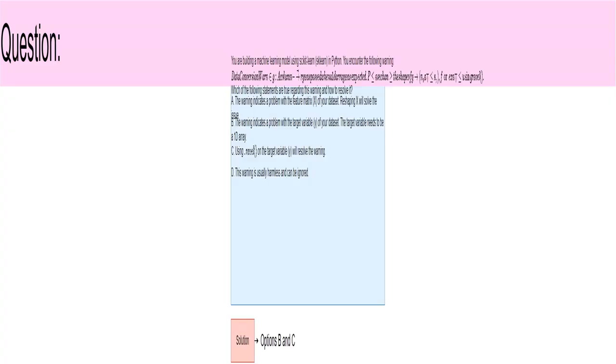This question presents a common problem encountered when using scikit-learn. It's asking you to identify the cause of a specific warning and how to fix it. We'll look at the warning message, understand what it means, and determine the correct solution. Let's dive in.